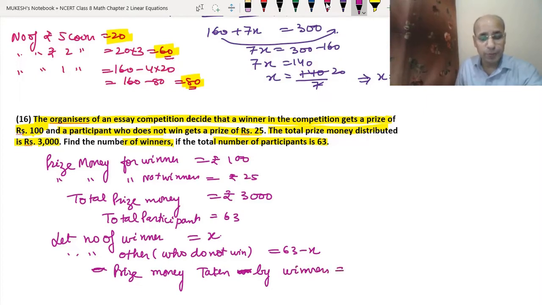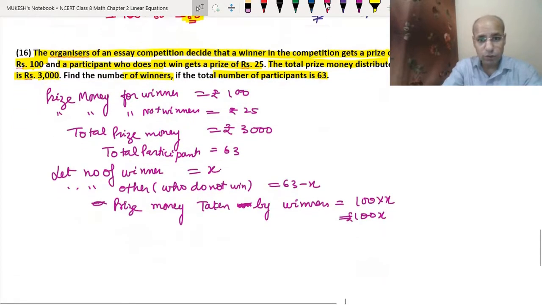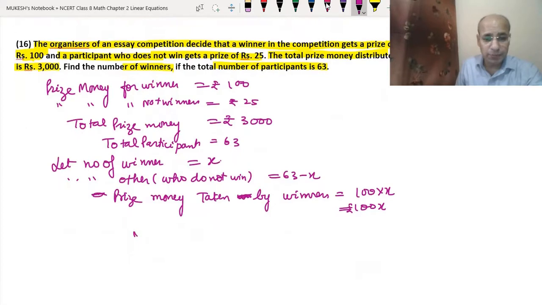The prize money taken by winners will be equal to 100 rupees into x, the number of participants, which will be equal to 100x. So this much money the winners have taken. Now those who do not win, the prize money taken by other participants will be equal to 25 into 63 minus x.